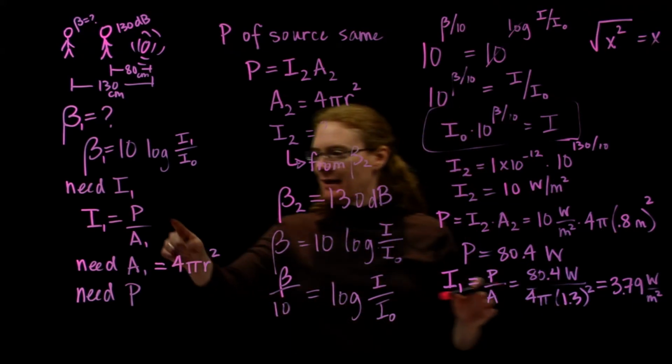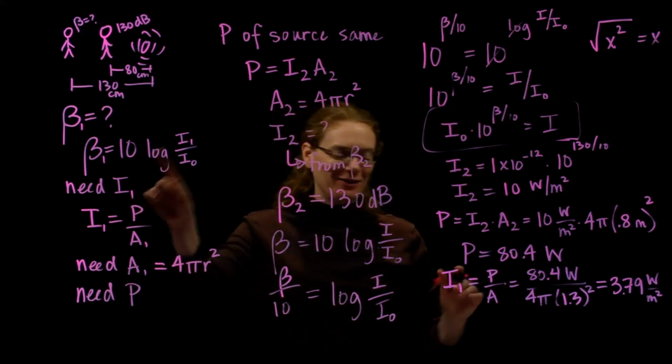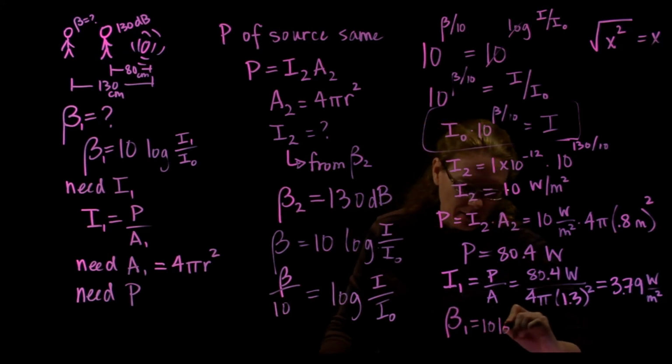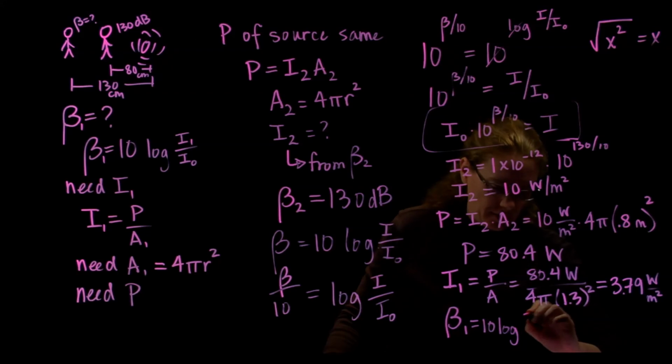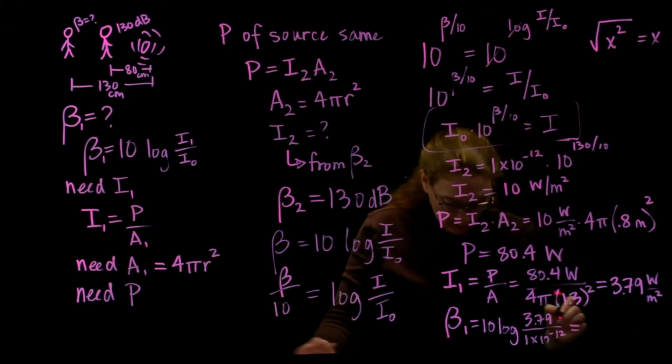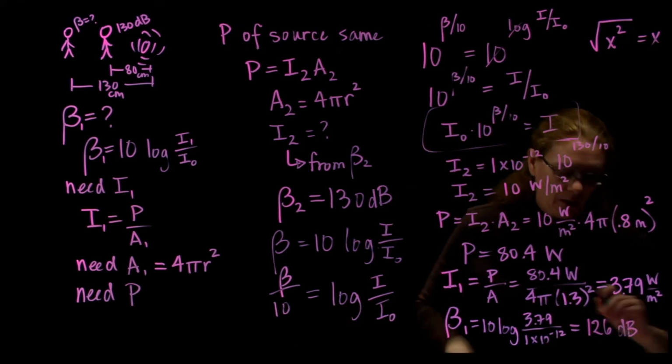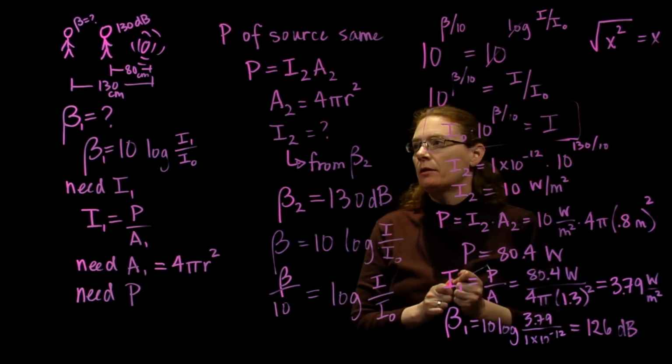Now I have intensity, I can get my intensity level and solve the question. Beta 1 is 10 log I, which is 3.79, over I naught, the constant, 1 times 10 to the minus 12. And what do I get? I get 126 decibels. So is it less than 130?